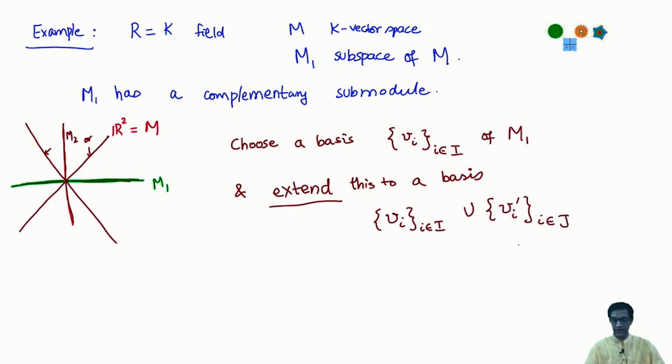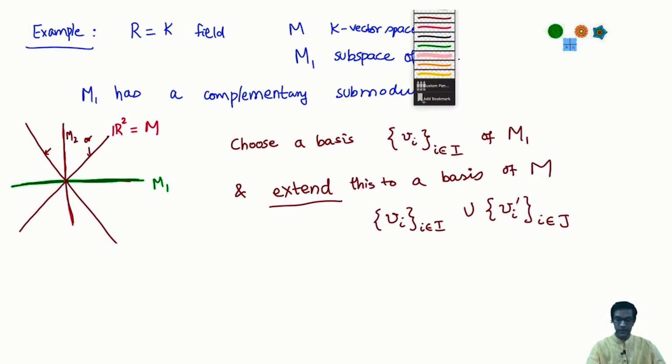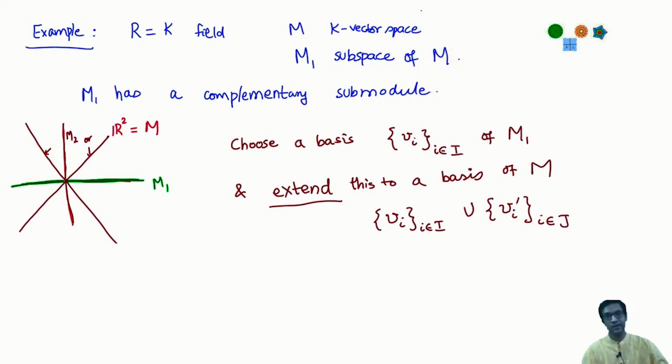Given a basis for a subspace, or in general a linearly independent set in a vector space, you know that you can extend it to a basis. You can add on some additional vectors so that the whole set is a basis of the ambient vector space. This is a very non-obvious and important property that vector spaces have, which general modules don't. Now we can use this extended basis to define the complementary subspace. I define M2 to just be the span.